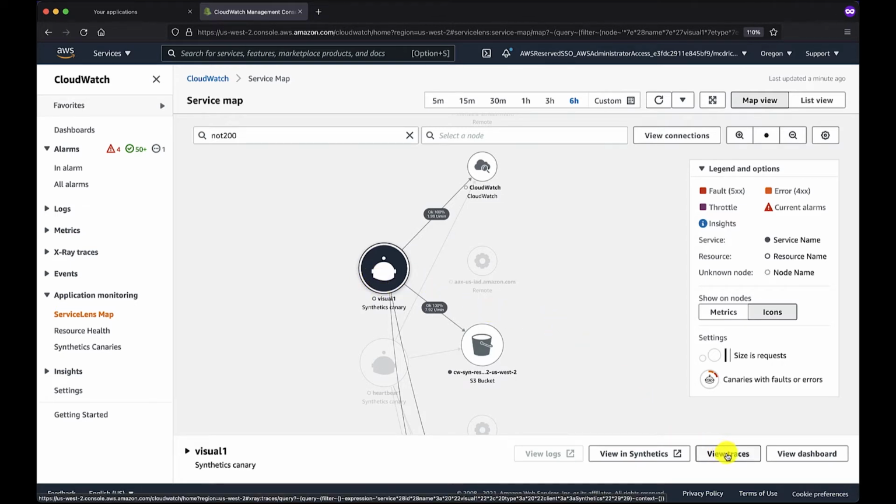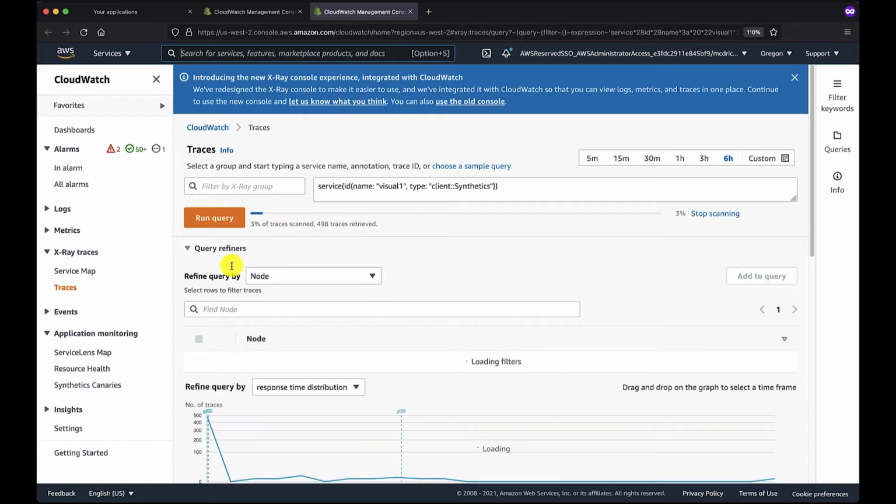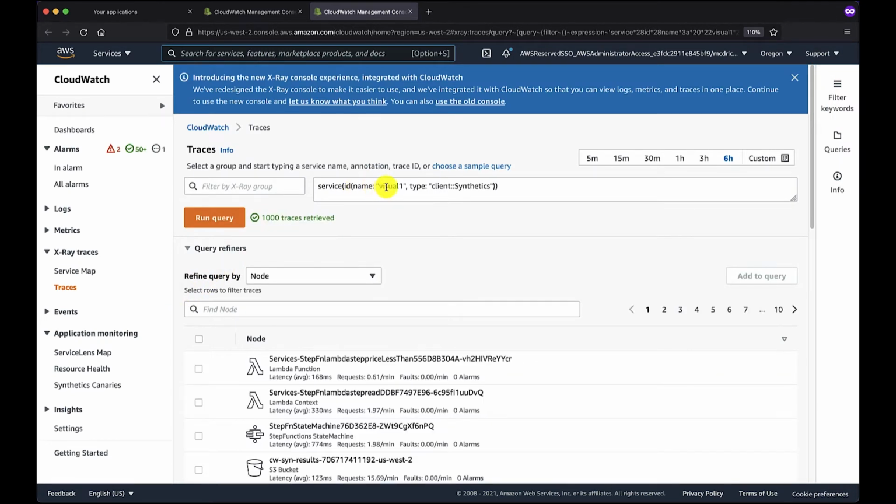And what we're going to do first is examine the traces that are related to this one specific request. So from this view, we're going to click View Traces. This is going to take us into the trace console itself. And as you can see, it has pre-populated a query for us, which is identifying the name of the canary that I am examining, and the client, which in this case was Synthetics.